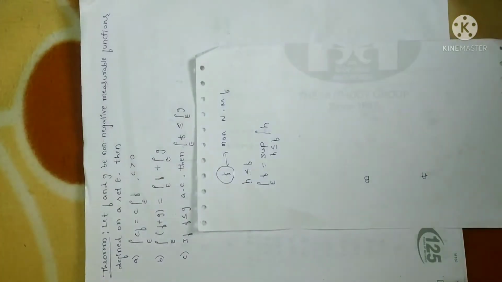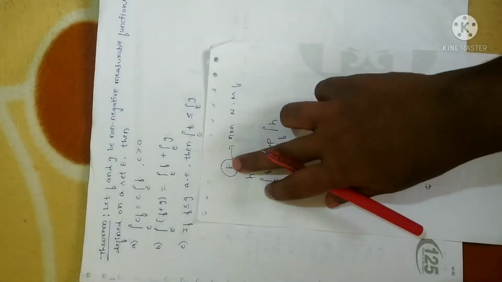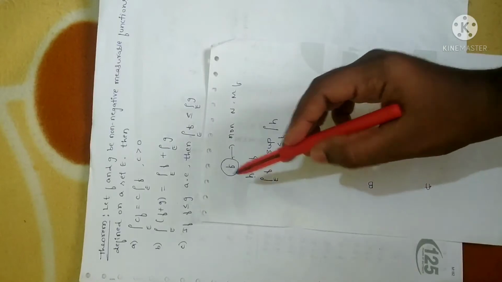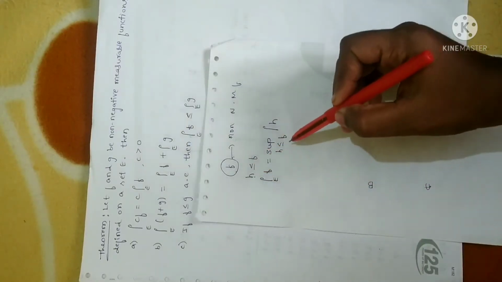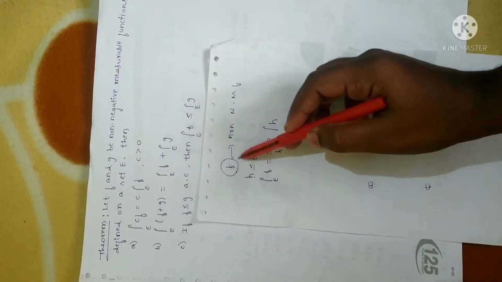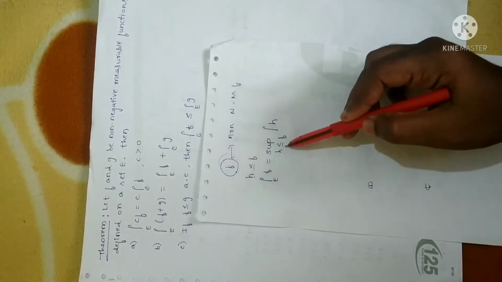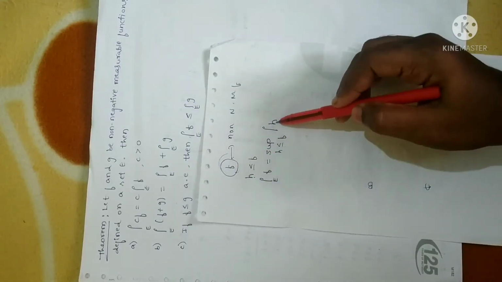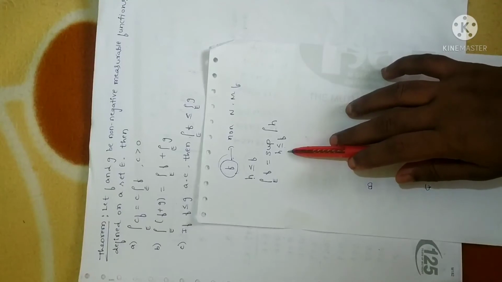Let me repeat once again. f is said to be a non-negative measurable function only when, for any function h less than or equal to f, the Lebesgue integral over E of this function will be equal to the supremum of all the values of the function h. This is the definition of a non-negative measurable function. Now coming to the proof, first let me prove the first statement.